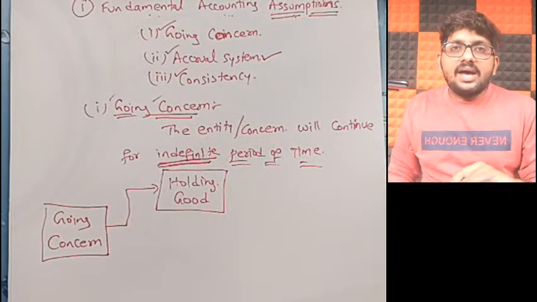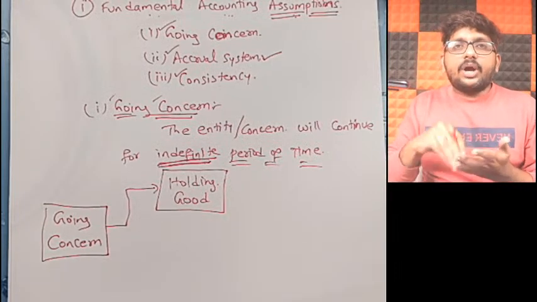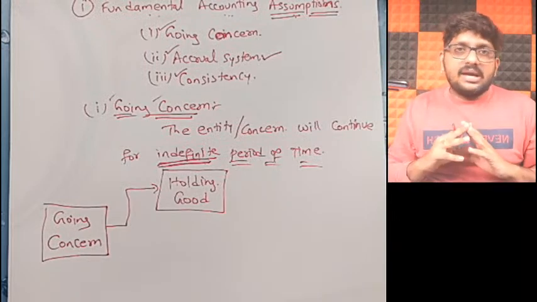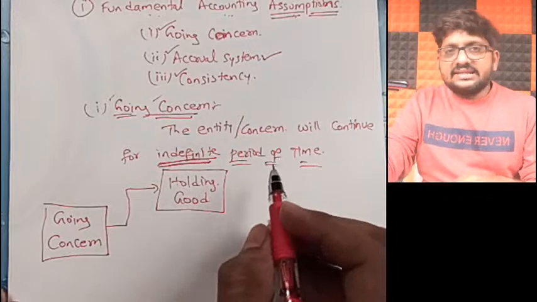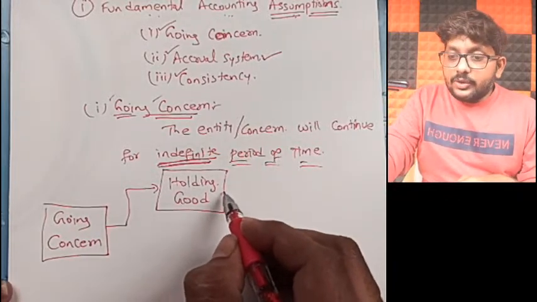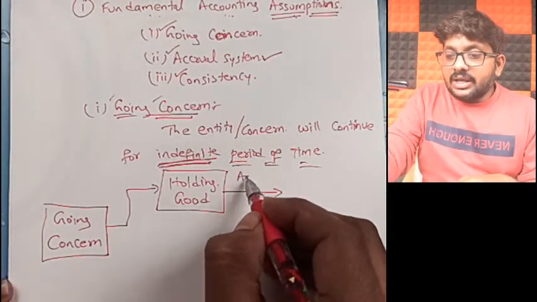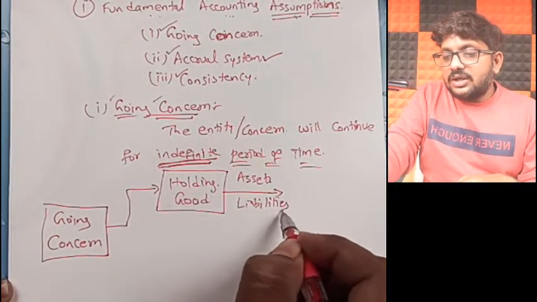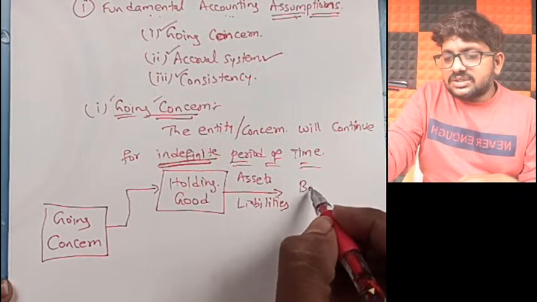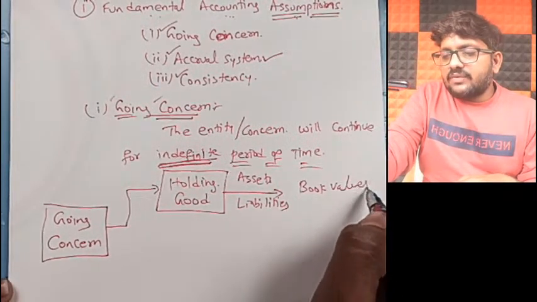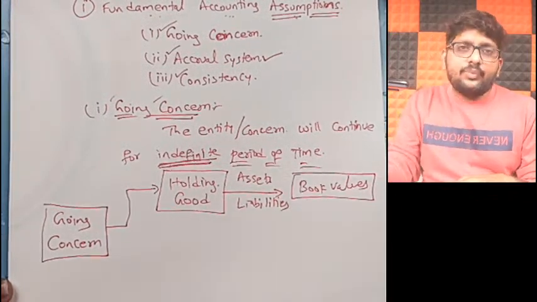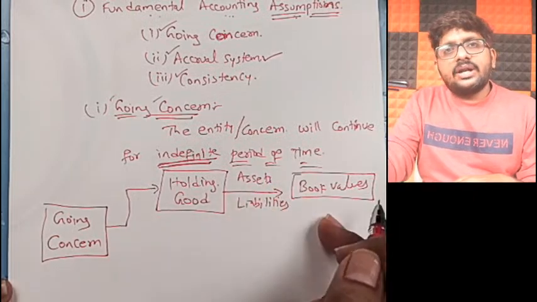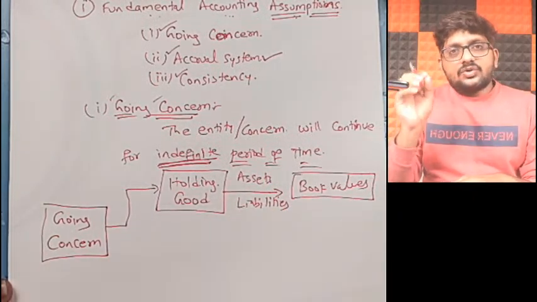Holding good means what? Yes, as of now I am going to continue my business. In the nearby future also I am not going to close my business. It is going to continue. Sir, holding good, then what will you do? You will start showing your assets value as well as your liabilities values at just book values only. You will show whatever values are there in your books, the same value. The value of your assets also, liabilities also, both you will show at book values only.